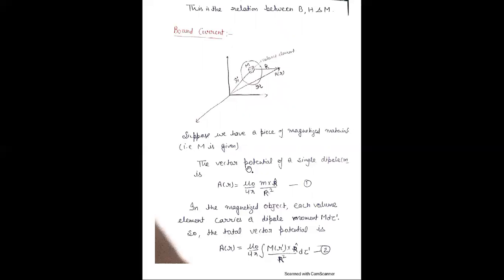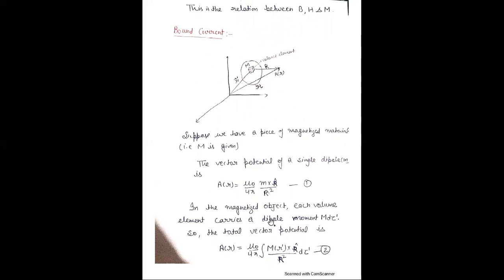And we know that the vector potential of a single dipole, whose dipole moment is m, is given by A(R), where A is the vector potential and R is the position vector. Therefore, mu naught upon 4 pi, m cross R unit vector, because the direction is along R cap, which defines the direction of that position vector, upon R square.